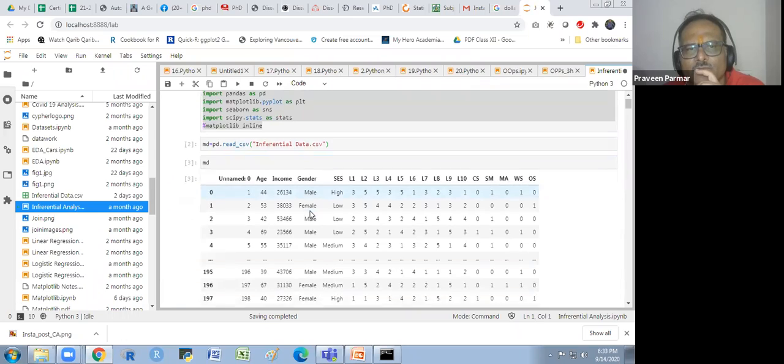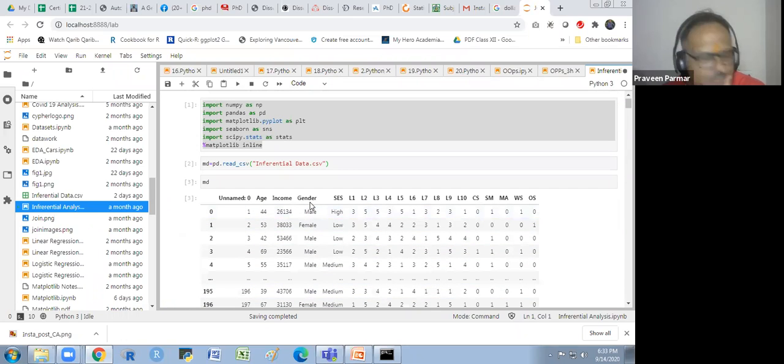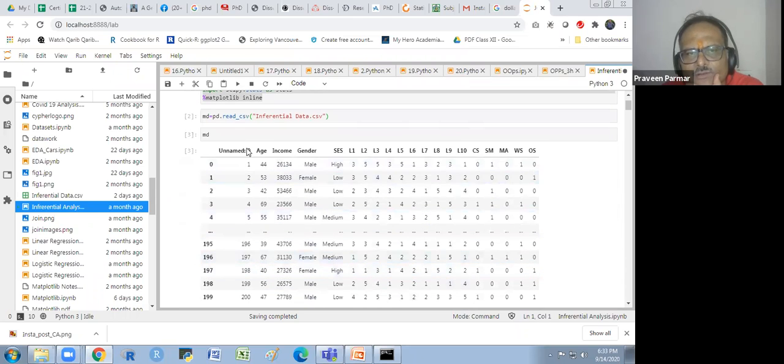So you'll see this is our data, the inferential data. There is an unnamed column which is not useful; we will remove it later. Age is there, income is there, gender is there, and the SES scale is there. These are Likert scale items, a 5-point Likert scale, with strongly disagree, not certain, agree, strongly agree type questions, across these 10 questions.